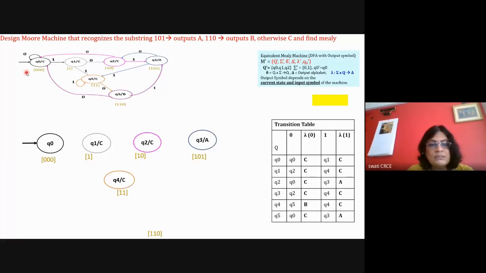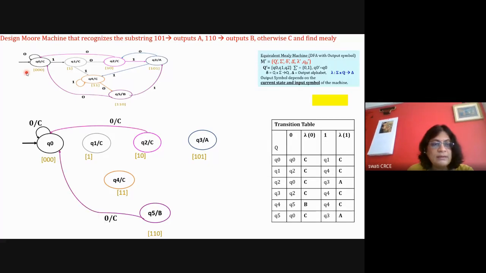Okay, so draw all the states. Remove the C and write it outside. Remove the 0 and C and write it here as 0 comma C. So I wrote the output next to the incoming transitions with a slash. In Q1 also, the incoming transition is only one, so it is 1 slash C. Then Q2's is 0 slash C. Then in Q3 there are two incoming transitions. Q2 has two incoming transitions. So both are done.